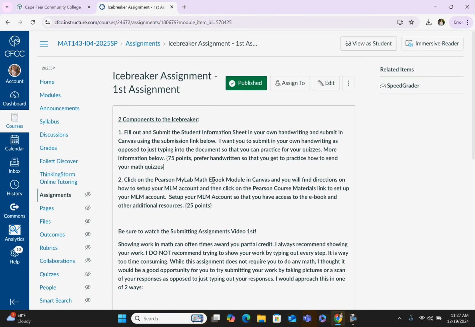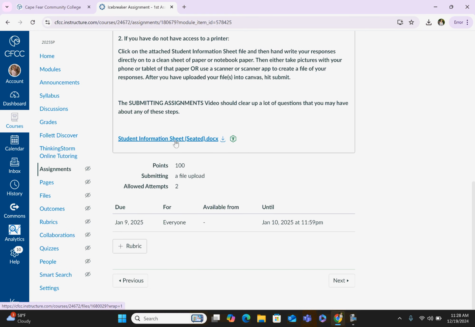The first assignment is referred to as an icebreaker assignment. It has 2 components: setting up your MyLab Math account, because that's going to give you access to some homework problems to try, and it's also going to give you access to your ebook. Okay, so you've paid for access to MyLab Math through your registration for the course, so you want to take advantage of those resources that are available to you in there. And then the other thing I'm asking you to do is to fill out the student information sheet that's down here at the bottom.